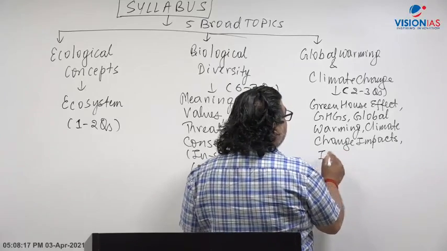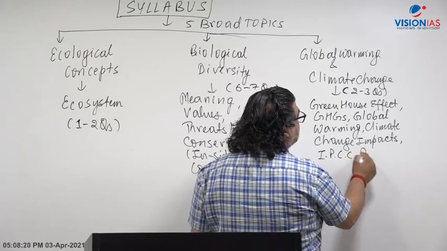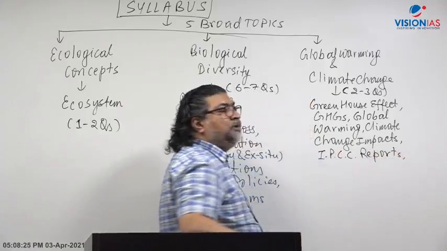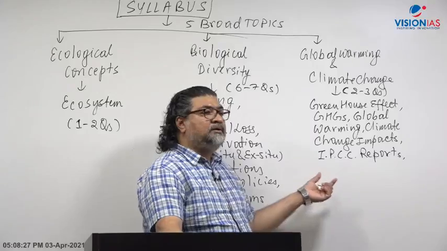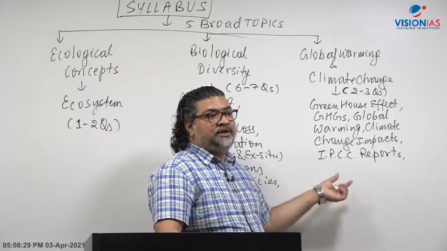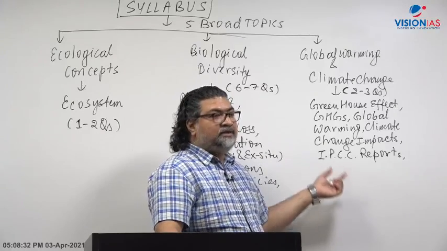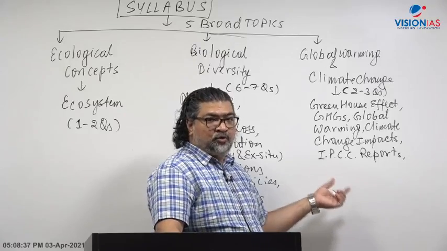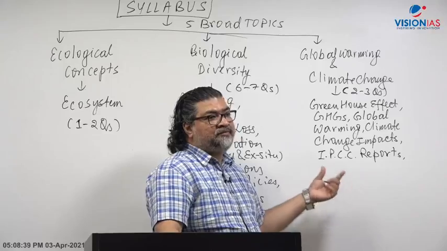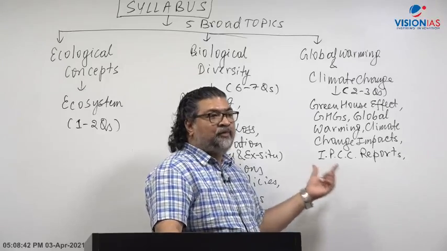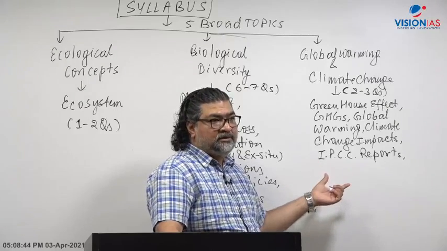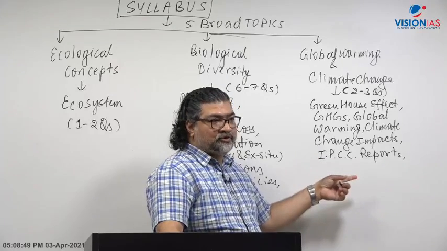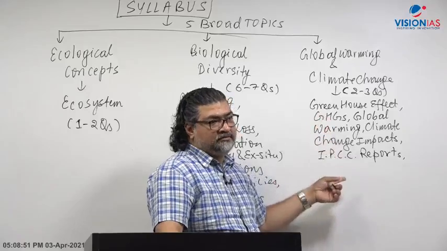And there's one very important report called the IPCC report, Intergovernmental Panel on Climate Change, which is a UN body that provides the scientific understanding about climate change and its impacts. You know that if the Earth's temperature by the end of the century goes beyond 2 degrees Celsius, it will have a catastrophic effect. There's something called a tipping point, if it crosses the tipping point. 2 degrees Celsius as compared to the pre-industrial level. So IPCC reports bring about such highlights, right?